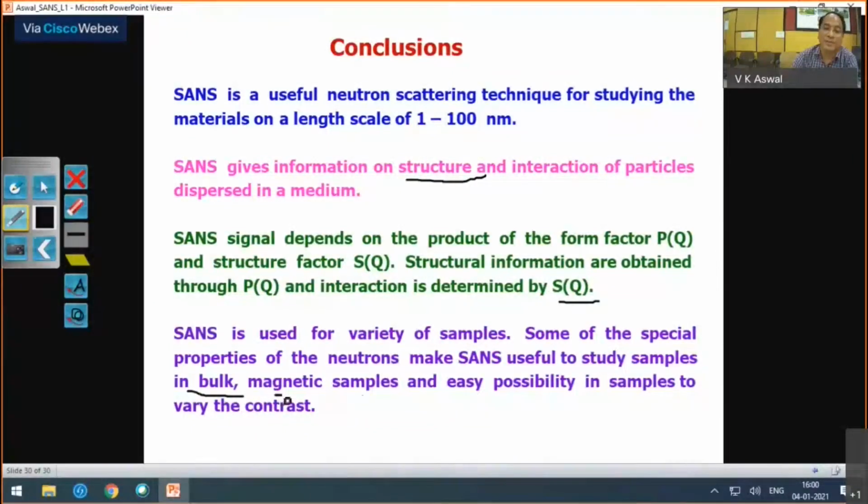Magnetic samples, and also for hydrogenous components, you will see that there is an easy possibility to vary the contrast. So that makes it useful in many fields like soft matter and biology. If you have samples you want to study, then neutron scattering is unique for these kinds of samples.